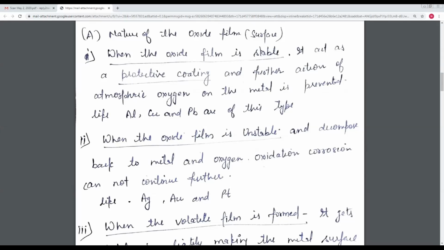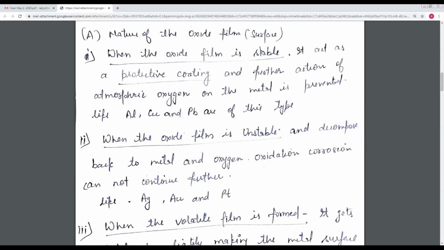like aluminium, copper, and lead. And when the metal oxide layer is unstable, it decomposes back to metal and oxidation corrosion cannot continue further.